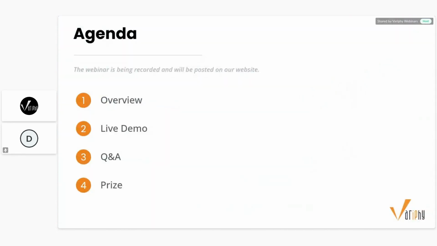First, we'll start off with a quick overview of what Variphy can do for you. Then we'll jump into a live demo where Dre will walk you through the call scenario type filters and how to leverage them to improve your reporting statistics. We'll pause for Q&A during the demo. If you have any questions, make sure to ask them in the chat.